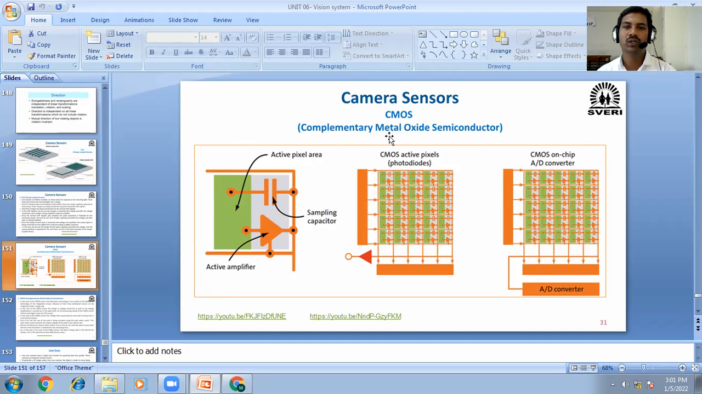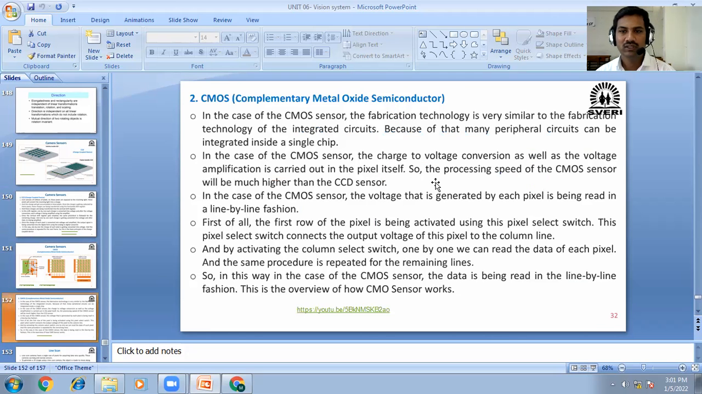complementary metal oxide semiconductor. Okay, means you will find every pixel having amplification and conversion of voltage, and the amplification is done in each pixel. Okay, so the process is very fast as compared to the previous one, CCD, charge coupled. Okay, as compared to charge coupled, this one is very fast, we can say.